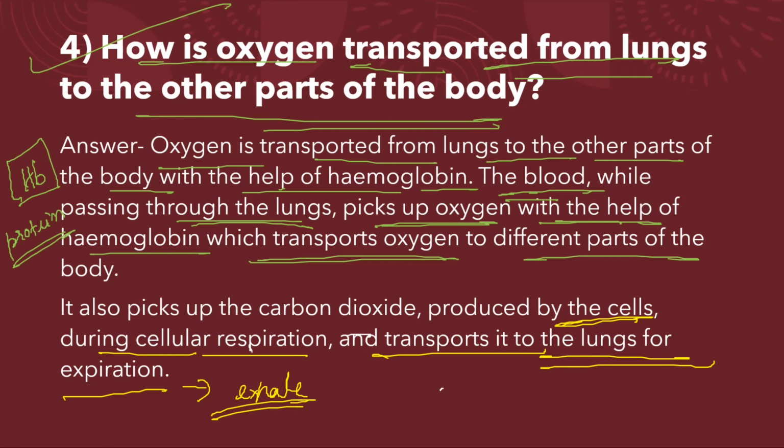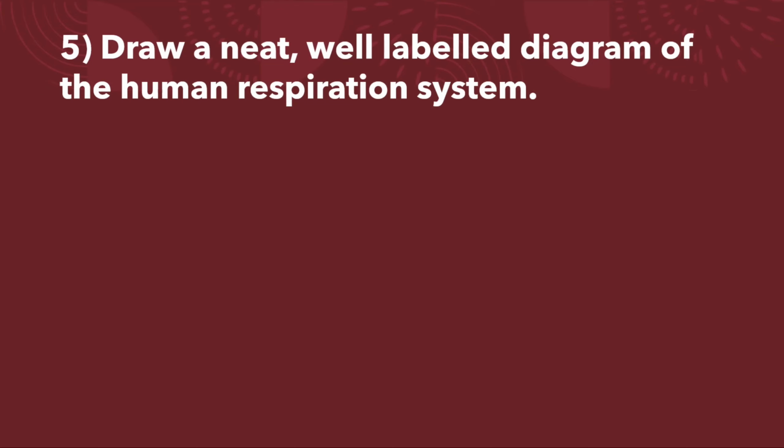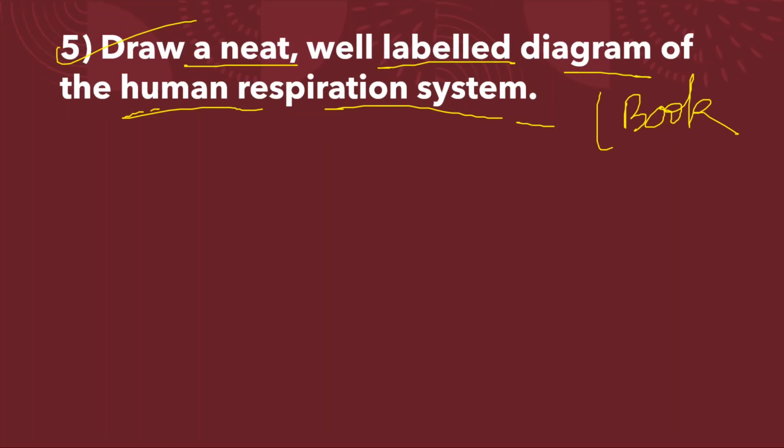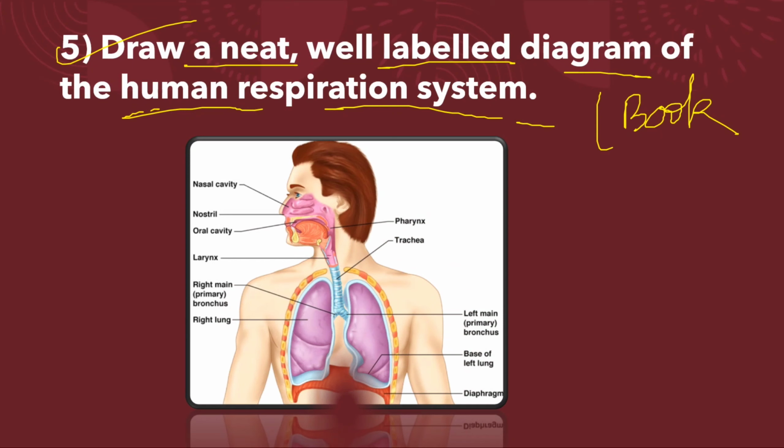Next. Question number 5. Draw a neat, well-labeled diagram of the human respiratory system. This diagram is already present in your book and you have to draw a diagram like this where you can see the nasal cavity and the nostrils. From the nostril, the air comes in and then it goes to the nasal cavity.